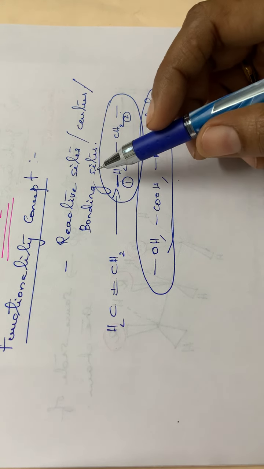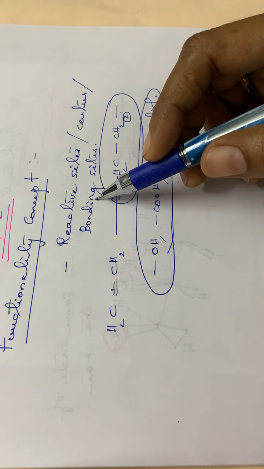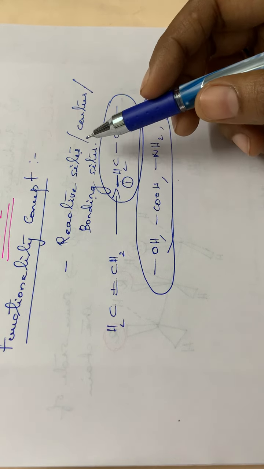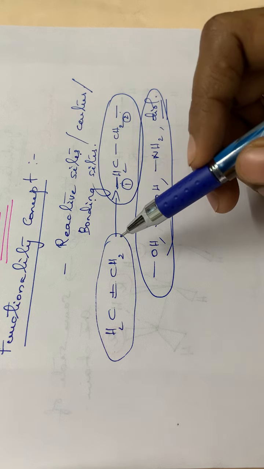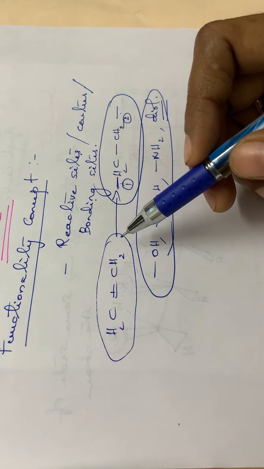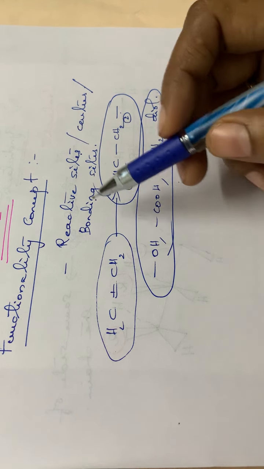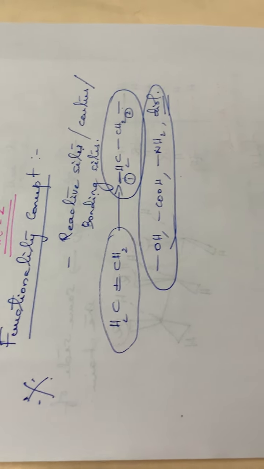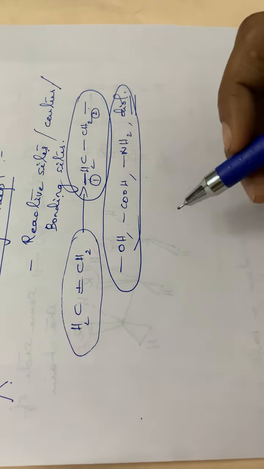So we can define the functionality concept as the number of bonding sites or reactive sites present in a monomer molecule. We are dealing with the monomer molecule. The number of reactive sites or bonding sites present in a monomer molecule is called the functionality concept, and it is also very important. So you have to write this equation also: CH2 double bond CH2 polymerizes like this, and two reactive sites will be there.